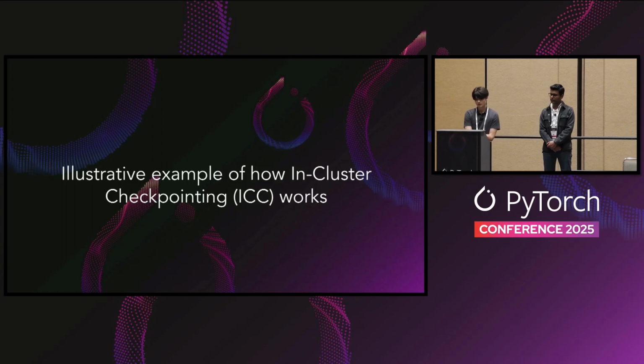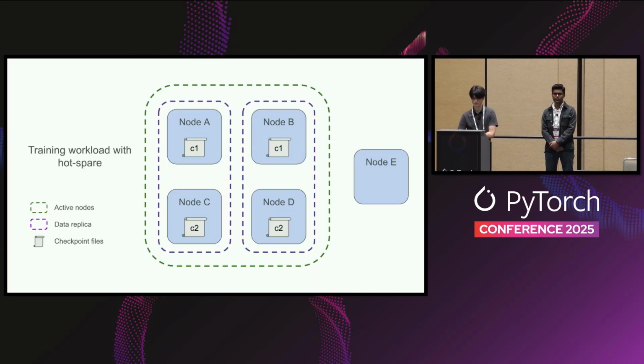Now, I want to provide a bit of an illustrative example on how in-cluster checkpointing works. Here we have an oversimplified workload of a customer's training job where we have 4 nodes, 2 data replicas, and we have 1 hot spare. You can notice the hot spare does not have checkpointing state because the training state is updated frequently.